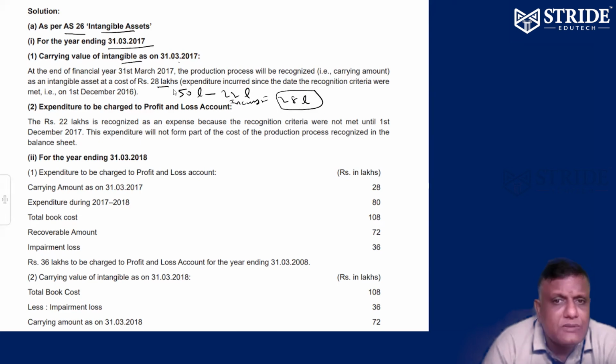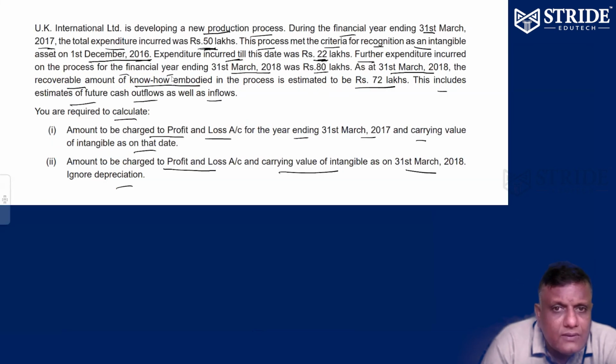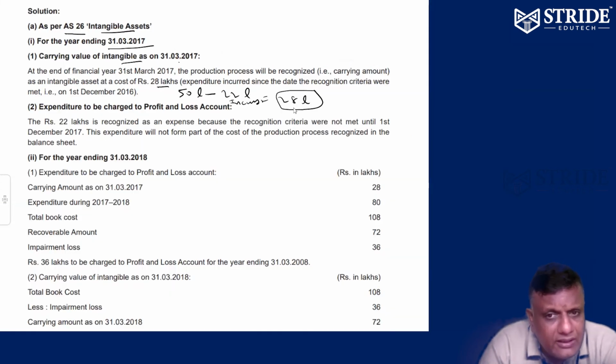Carrying value of intangibles. So total expenditure is 50 lakhs. So far incurred till date is 22, and the balance 28 lakhs is the carrying value of intangibles as on 31/3/17. That's it.